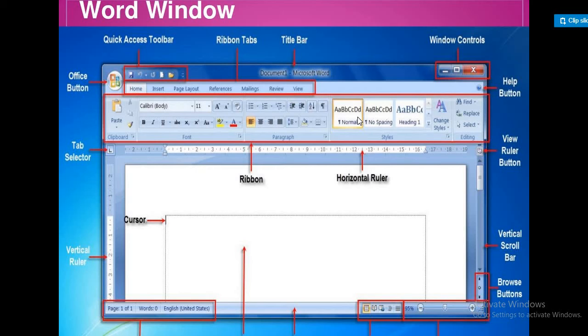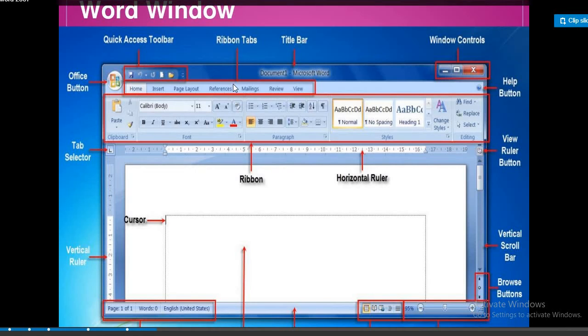At the top of the ribbon are several tabs: Home, Insert, Page Layout, References, Mailings, Review and View.